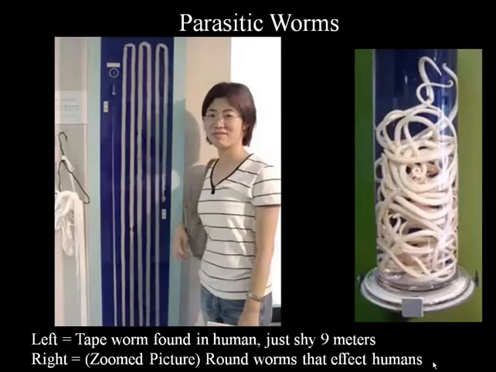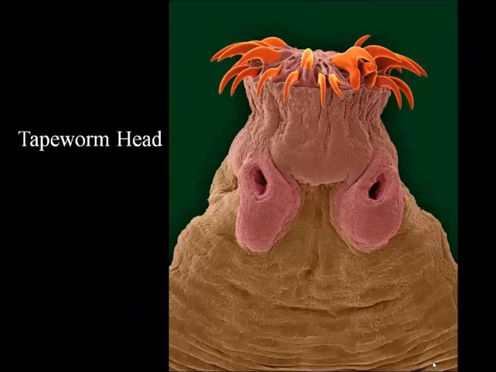And then on the far left here is a very extreme case of a tapeworm that was found in a man's digestive tract. This is the world record. This is what the head of a tapeworm would look like. They actually just absorb your nutrients through their skin. They bury that head in the intestine lining, and the suckers there hold on and suck the blood, and then they just absorb your nutrients from then on.